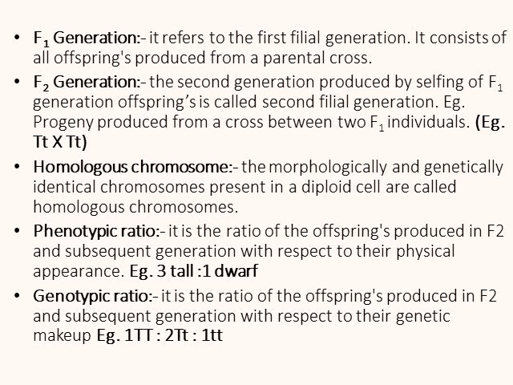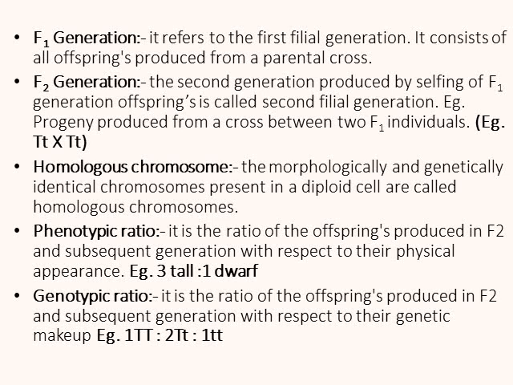F2 generation: the second filial generation produced by selfing of F1 generation offspring is called the second filial generation. Progeny or offspring are produced from a cross between two F1 individuals. Example, capital T small t is crossed with capital T small t.